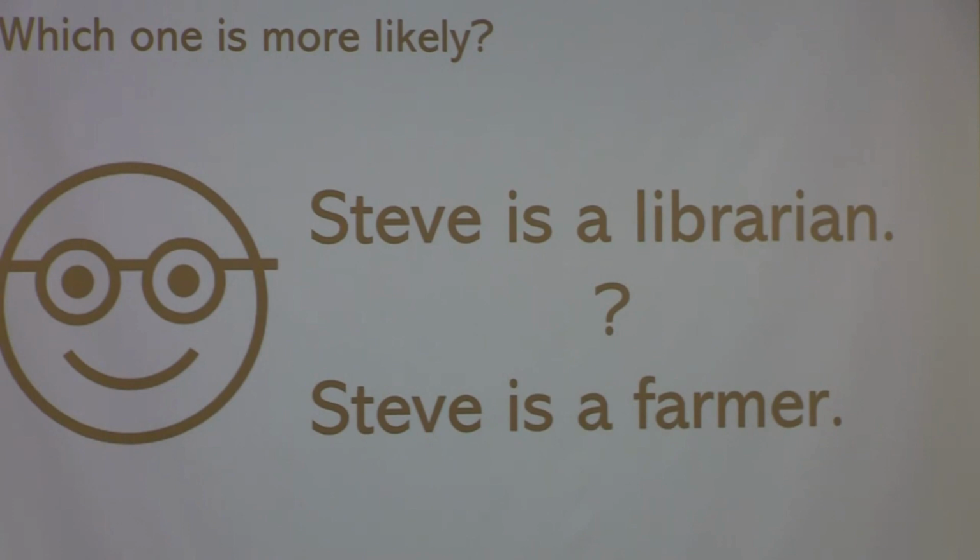All right, so just answer the question. Librarian. All right, so some people said librarian, some people said farmer. So the thing is, when two economists ran some experiments by giving this description and asking a large number of people, most people chose librarian, and that is a normal choice to make because of some limitation of how we think of information. And the true answer is farmer.